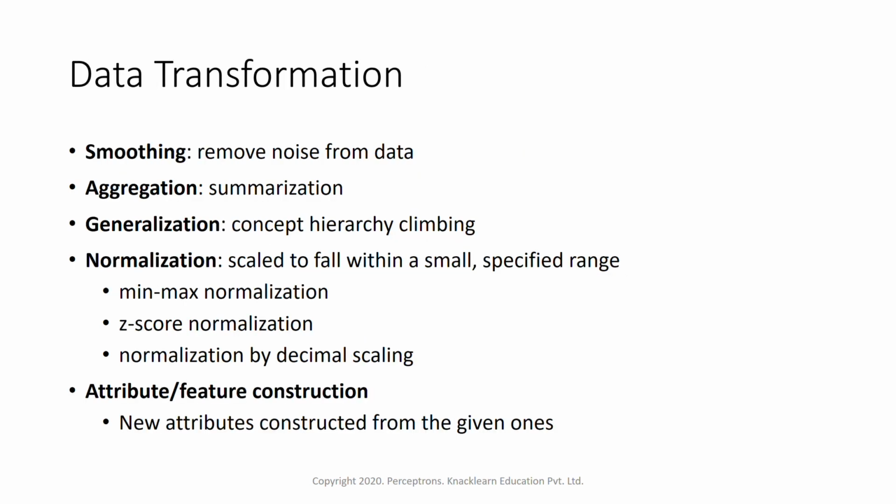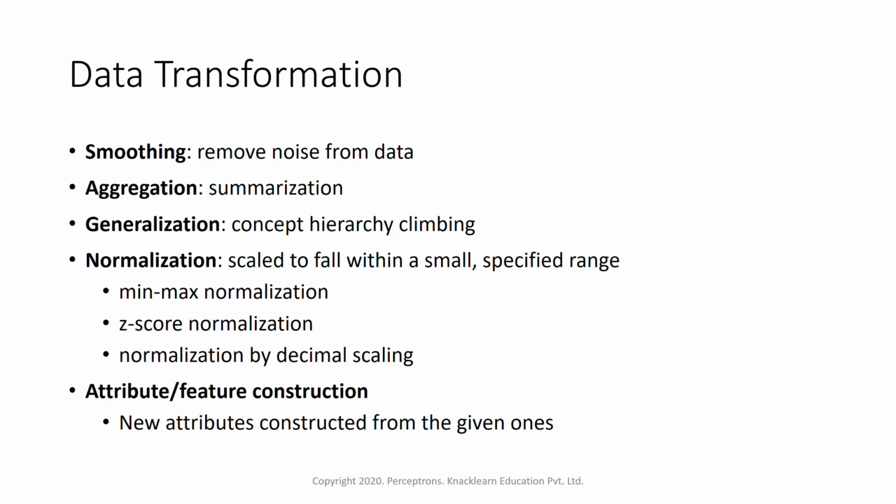Next is data transformation. One technique is smoothing, that is removing noise from the data. Another is aggregation, that is summarizing the data. And another is generalization, that is concept hierarchy climbing, a process through which we can generalize and understand how everything is related with one another.